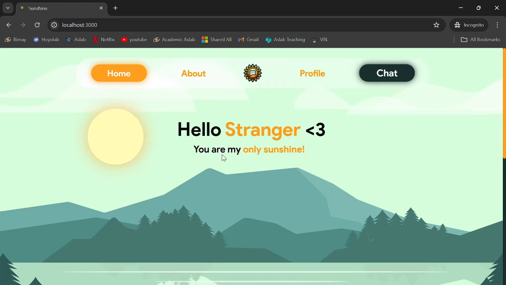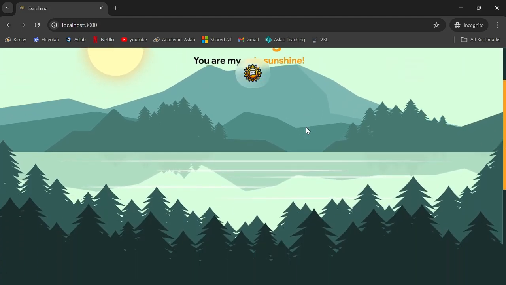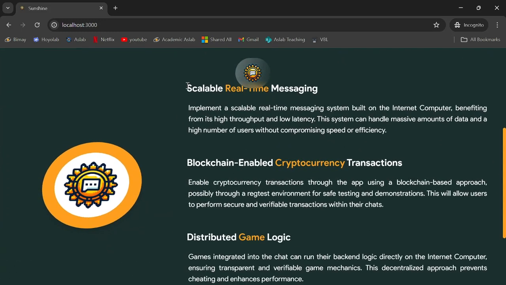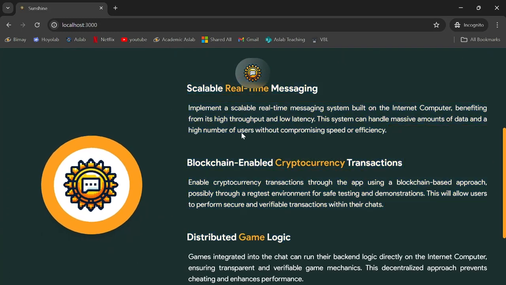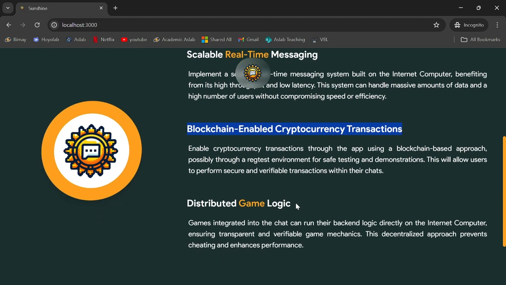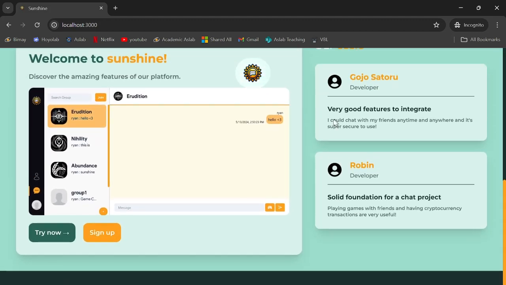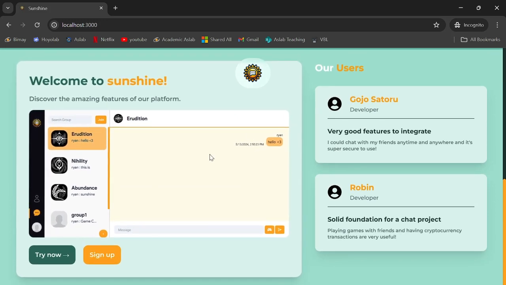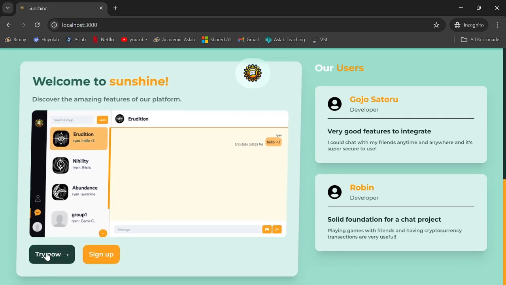Now, let's explore the pages. On the landing page here, we will be welcomed by a welcoming text which says hello stranger, but the stranger part here will actually be replaced by our own name when we log in later. Let's just continue to the next section. There are some features or highlights that our app has here, which are scalable real-time messaging, blockchain-enabled cryptocurrency transactions, and distributed game logic.